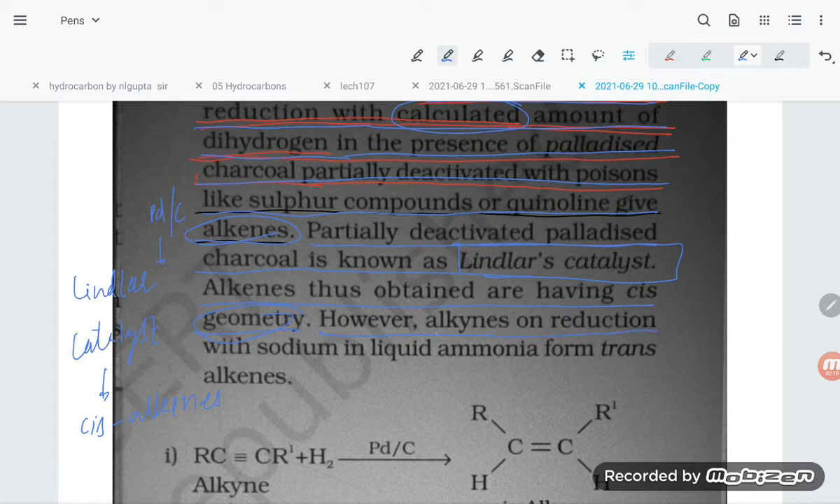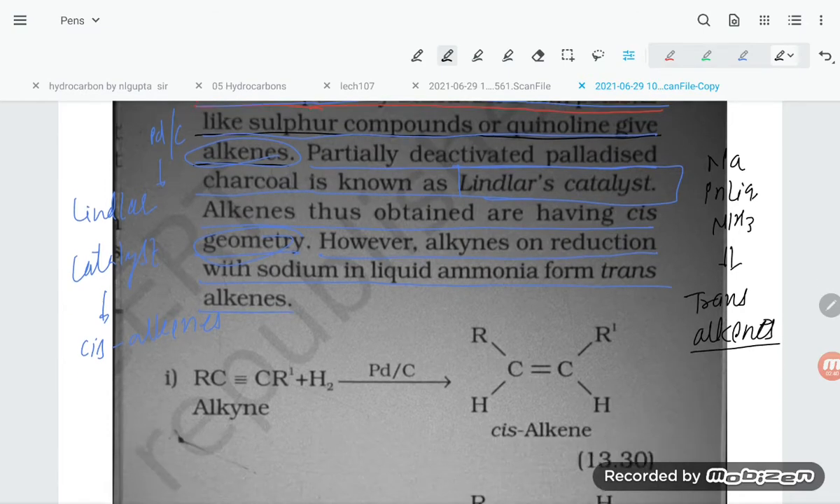However, alkynes on reduction with sodium in liquid ammonia form trans alkene. So if you take sodium in liquid NH3, dear students, it will give the trans alkene.